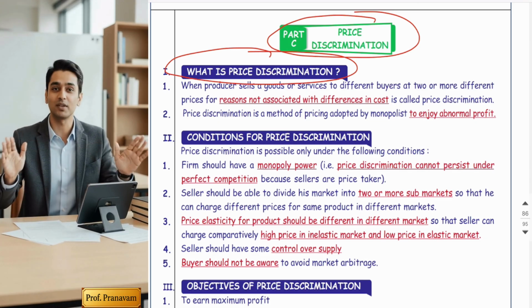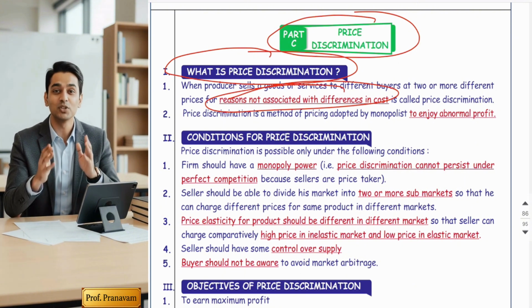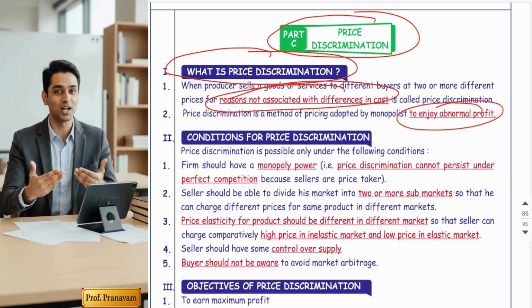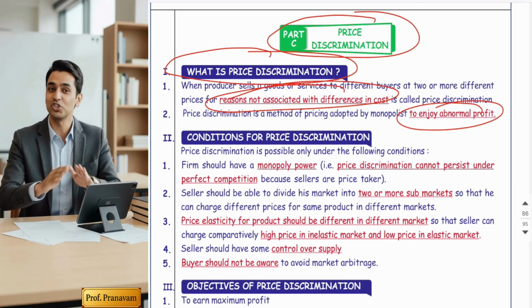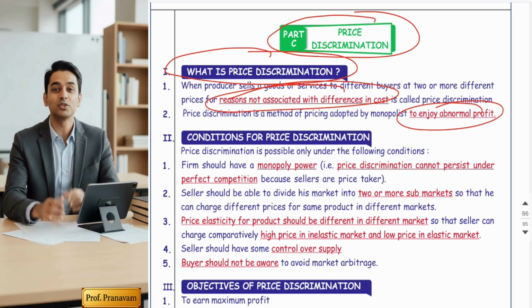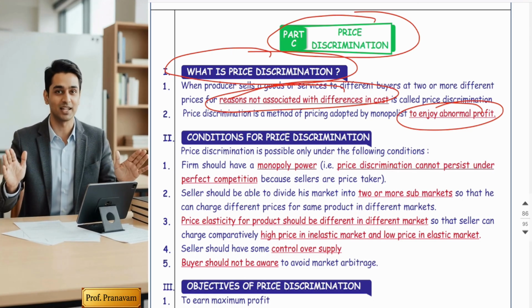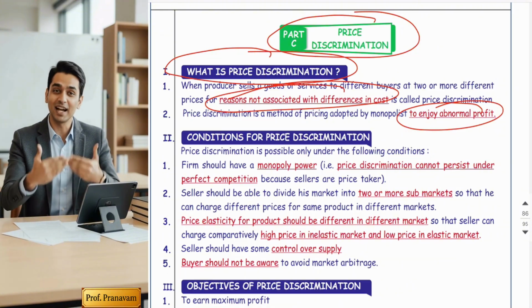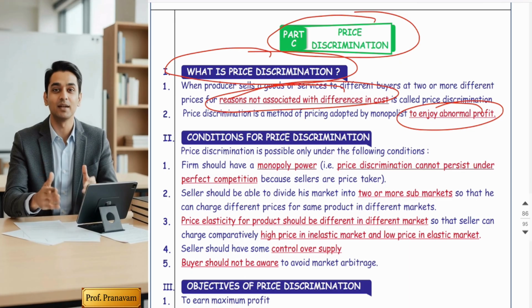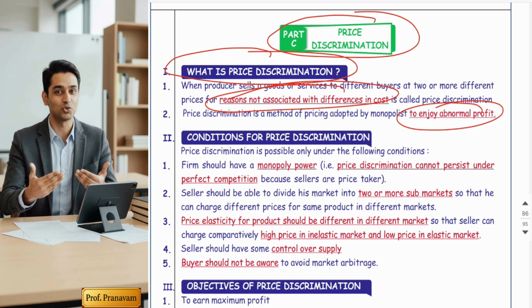So basically a monopolist charges different prices for the same product to maximize profit and to enjoy abnormal profit. For example, let's take airline tickets. Two people sitting on the same flight might have paid different fares for their reservations. Am I correct? So this is called price discrimination.